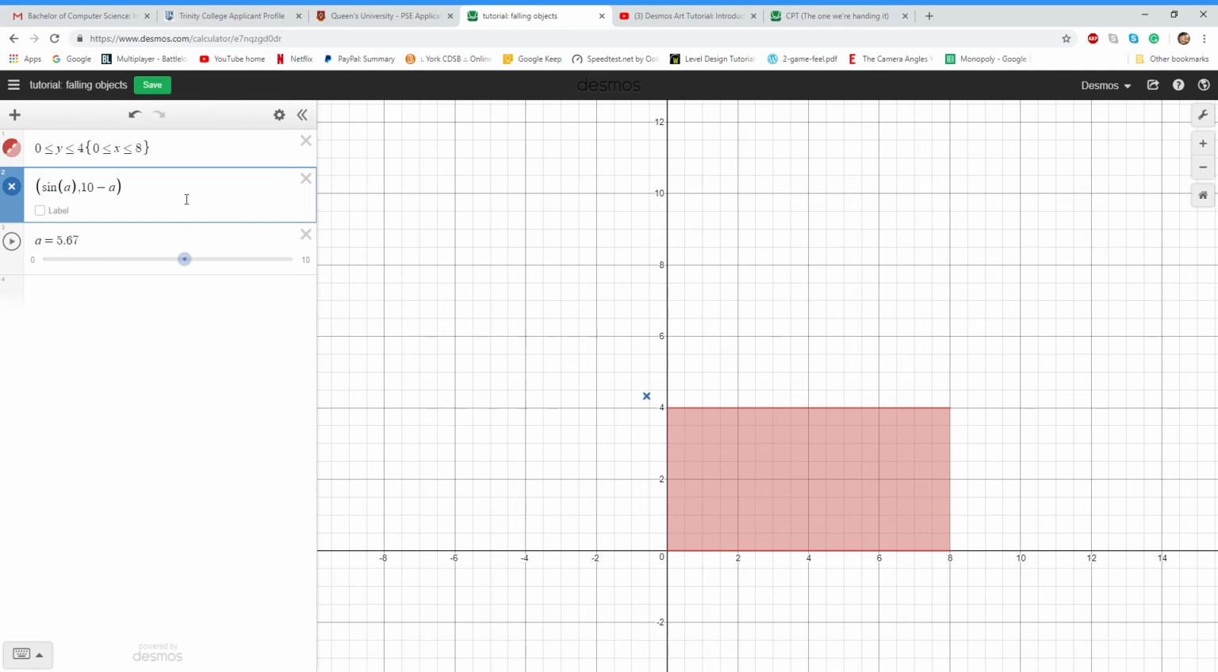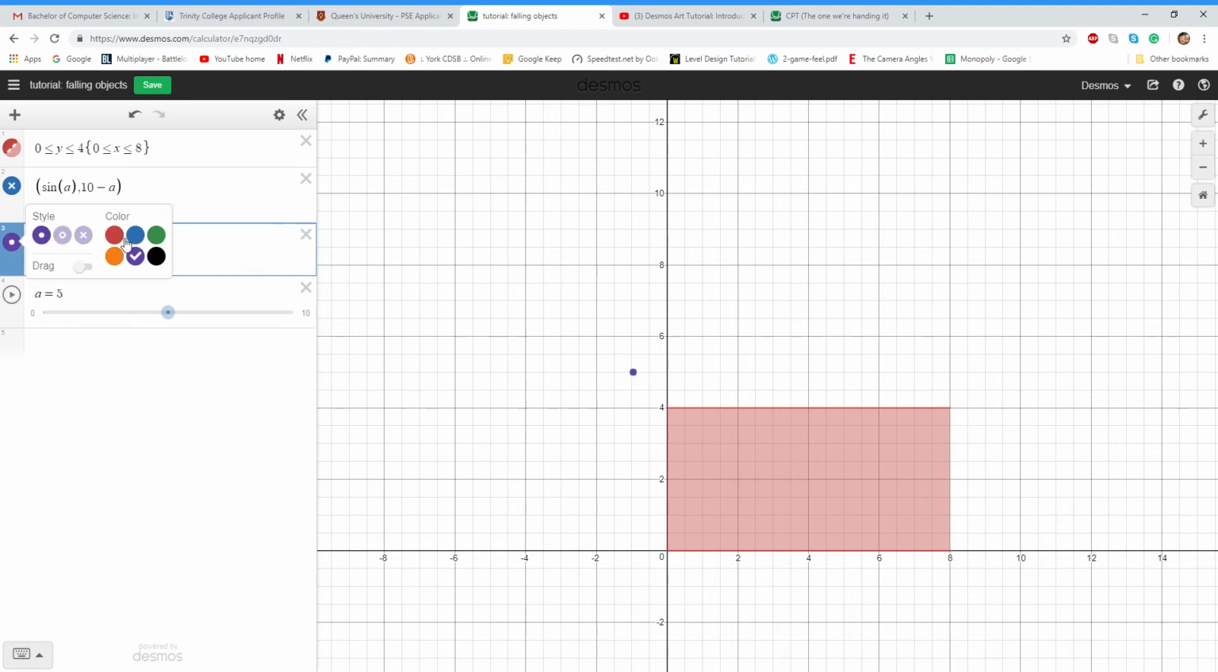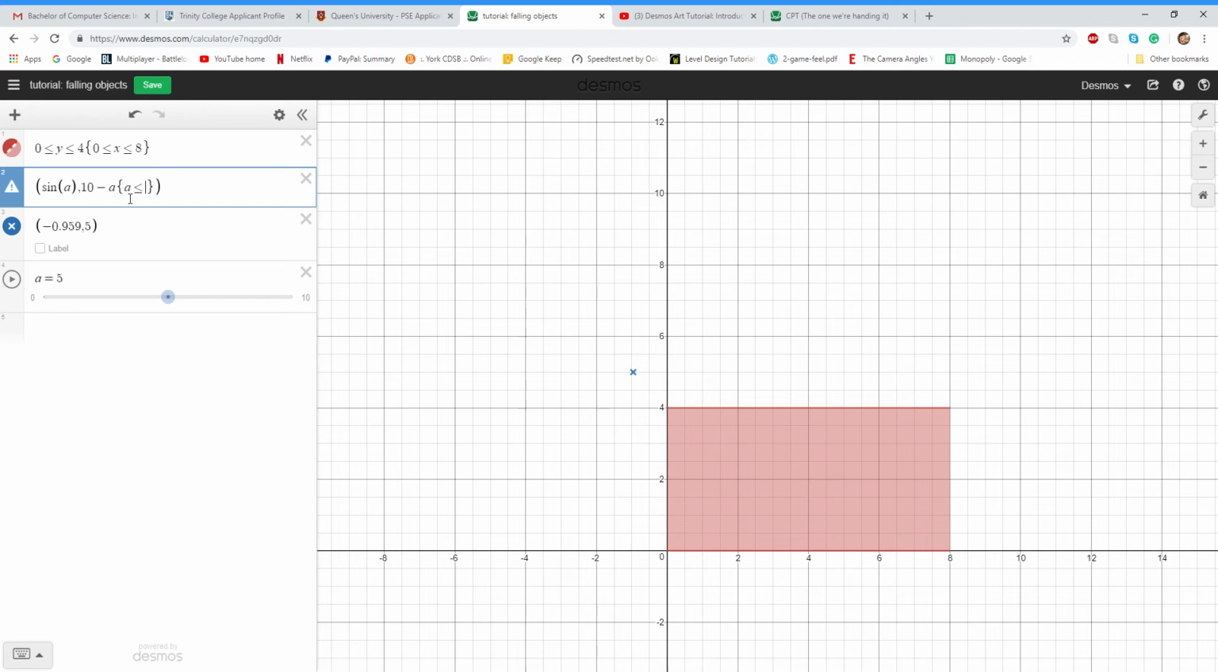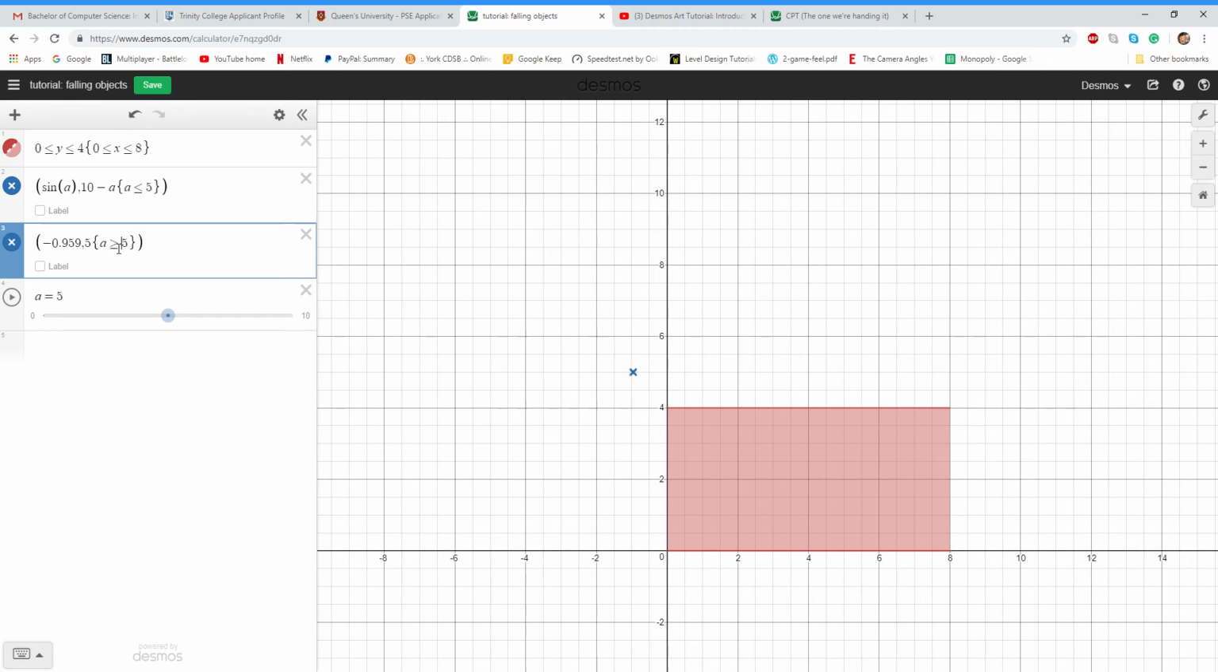And then let's say you wanted to stop at y is equal to 5. So 10 minus 5 is 5. And we notice that the point is negative 0.959. Draw another one, negative 0.959, 5. And then let's make it like this. And let's give it the restriction so long as a is less than or equal to 5. Take it, reverse it. There we go. So here it's falling, and when it hits 5 it stops.